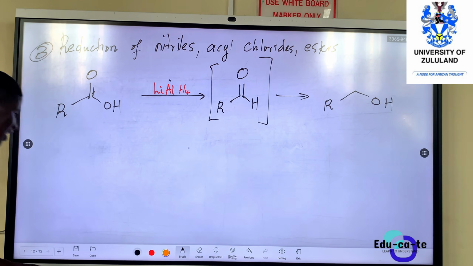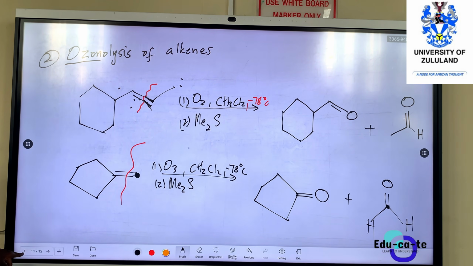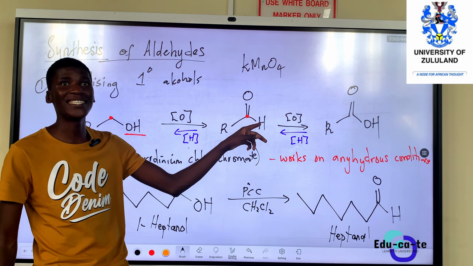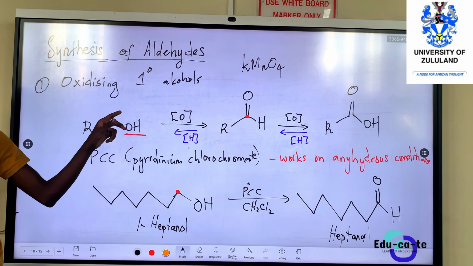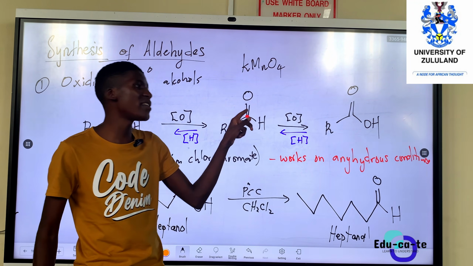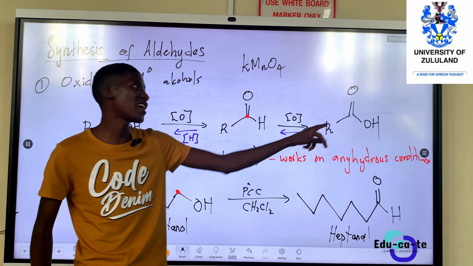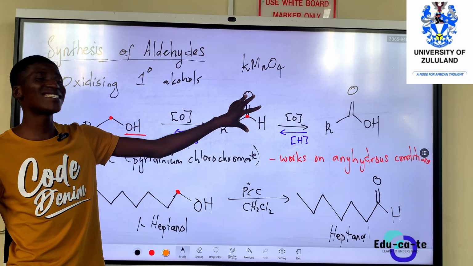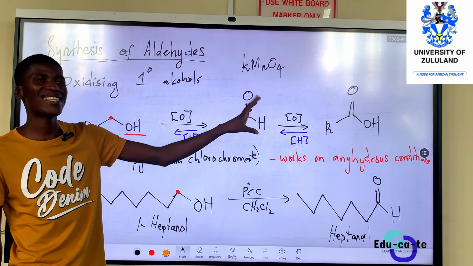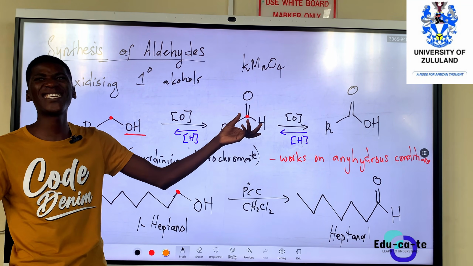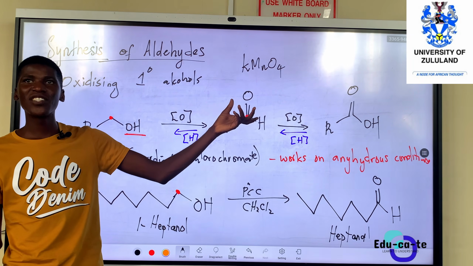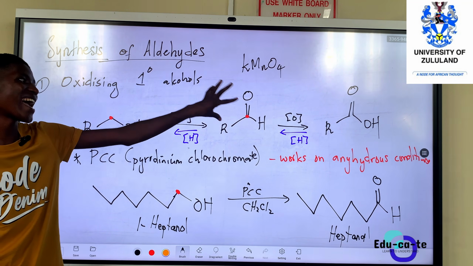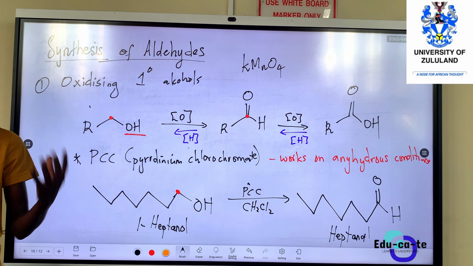Because remember, guys, we said that when you do this process in reverse, when you reduce a carboxylic acid, it becomes an aldehyde. When you reduce it further, it becomes a what? An alcohol. So to reduce from here to here, we need a what? A stronger agent, because the carboxylic acid is hard to reduce. And then we get the aldehyde, but that aldehyde won't last for long because it's easy to reduce. So this powerful agent that we have in the mixture will automatically take the aldehyde and turn it back to what? To an alcohol.